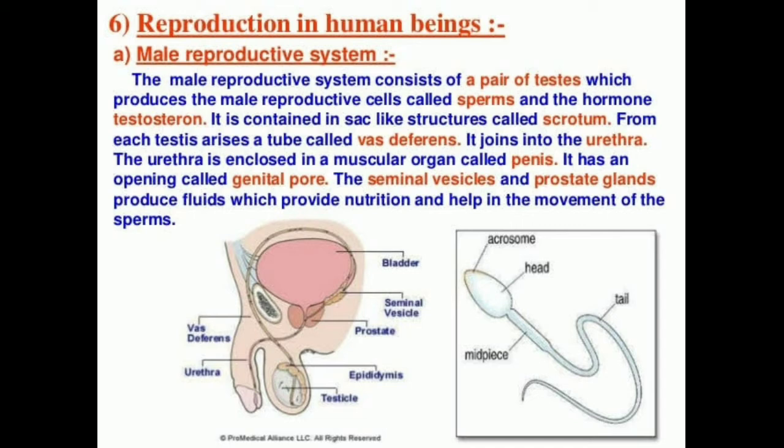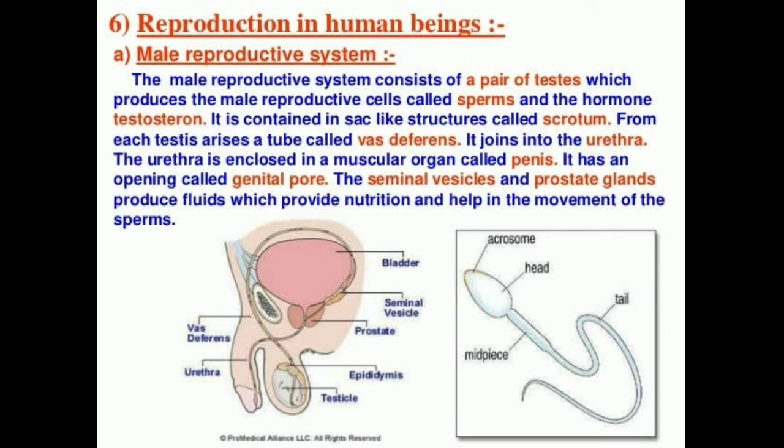These glands will add some secretions so that the sperms are in a fluid-like form. The secretions of the seminal vesicle and prostate gland provide nutrition to the sperms and also make their further movement easier. So, urethra forms a common passage for sperms and urine. Urethra carries the sperms to an organ called penis, which opens outside the body. So, this is about the male reproductive system.